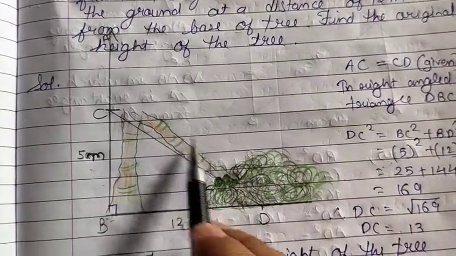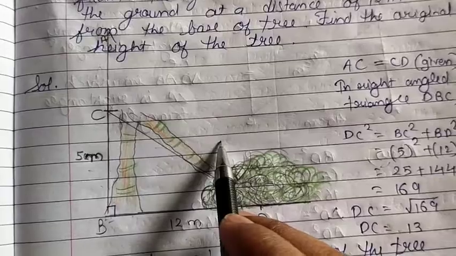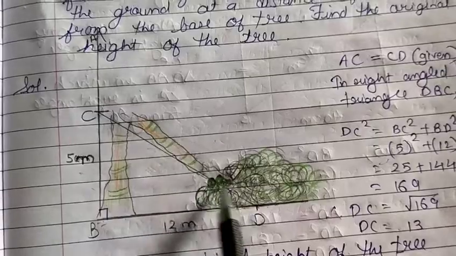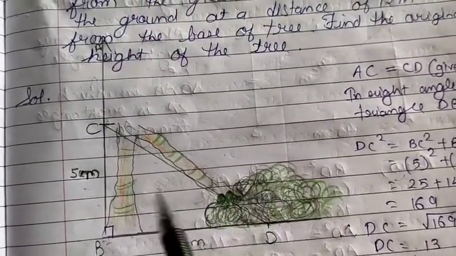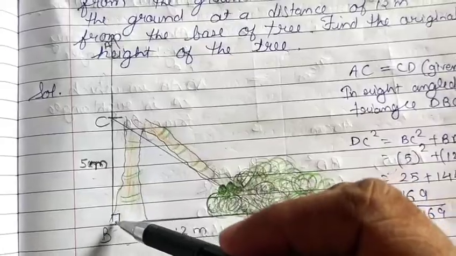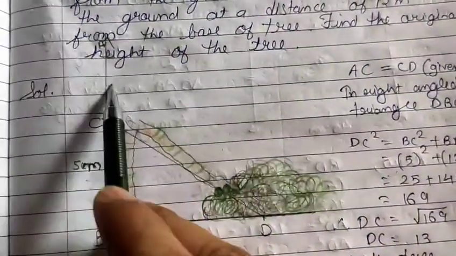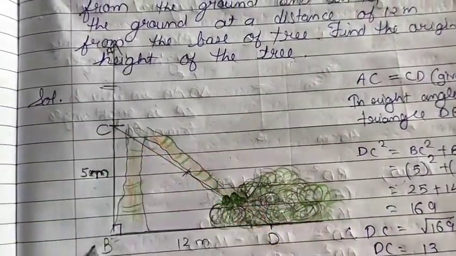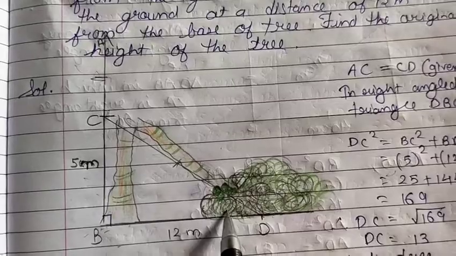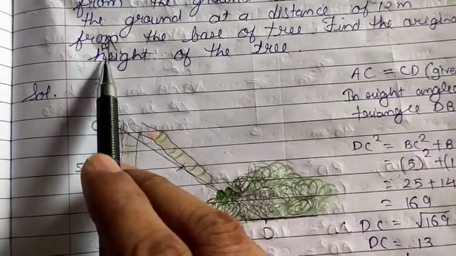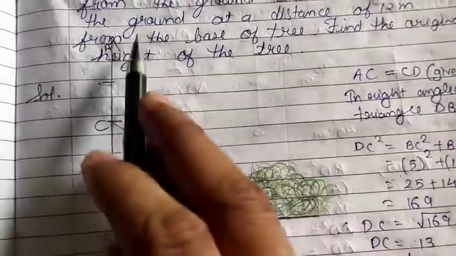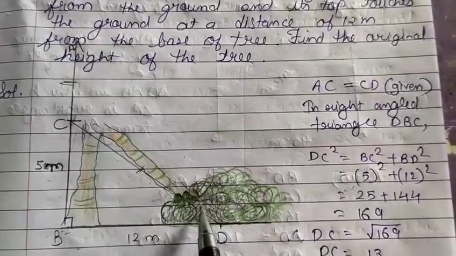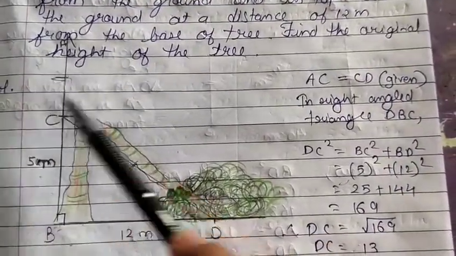We just need to find the upper part of the tree which has fallen down. So let us consider BC from where it broke, and CD be the upper part of the height. So in short, AB equals BC plus AC, and the length of AC is equal to CD, because when it goes up, you will get the upper part. So whatever the length of CD you get, that is the length of AC. When you add AC plus BC, you will get the height of the whole tree. Now here, CD equals AC, given.